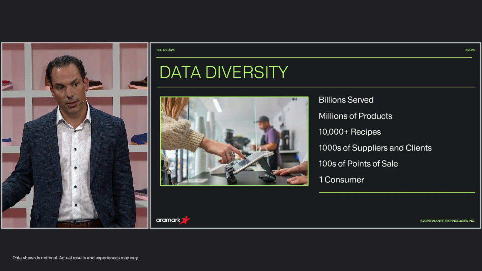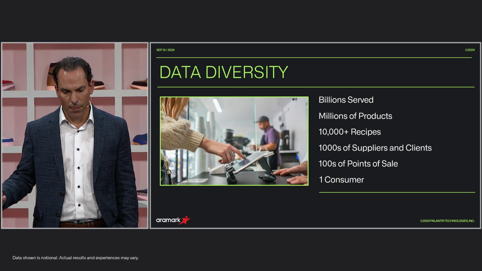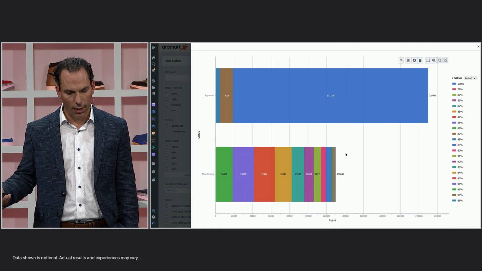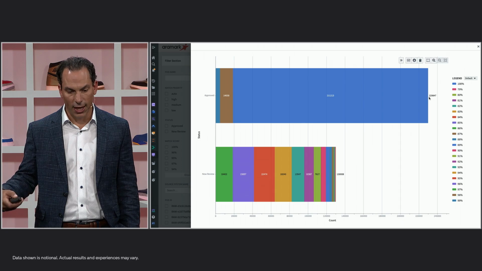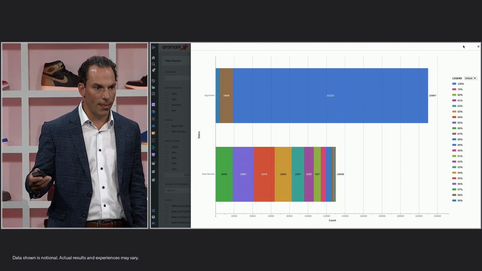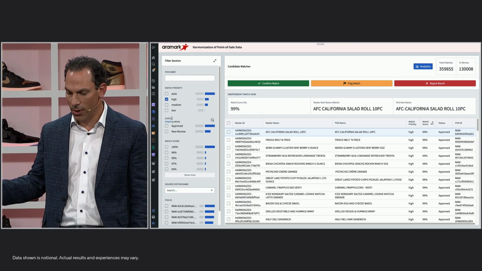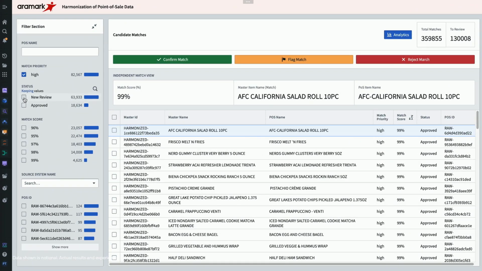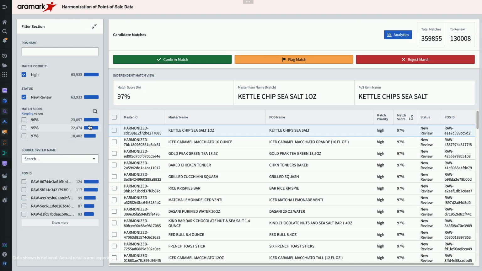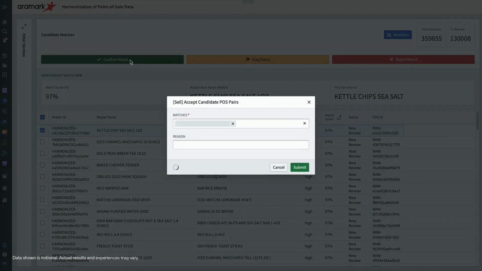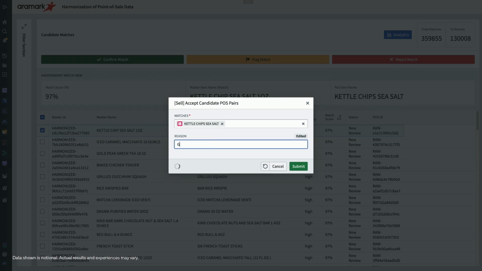This is where our relationship started with Palantir. Using the power of Foundry and large language models, we created master products. We had a number of products, and you can see some of these in the demo, that have very similar names but identify as their own unique product. We were able to use large language models to match products and take things that were notionally different and match them together, and you can see that in the demo.